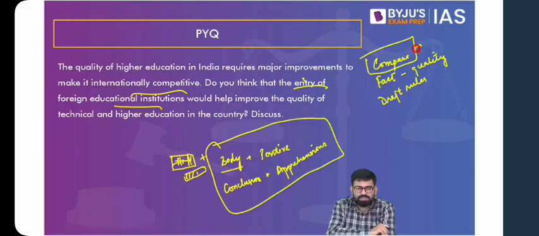Then another good suggestion was let's talk about the basic stats related to the quality of higher education. Let's talk about the poor learning outcomes. Let's talk about the gross enrollment ratio. So that can also be done. Yes, it is also a good suggestion.